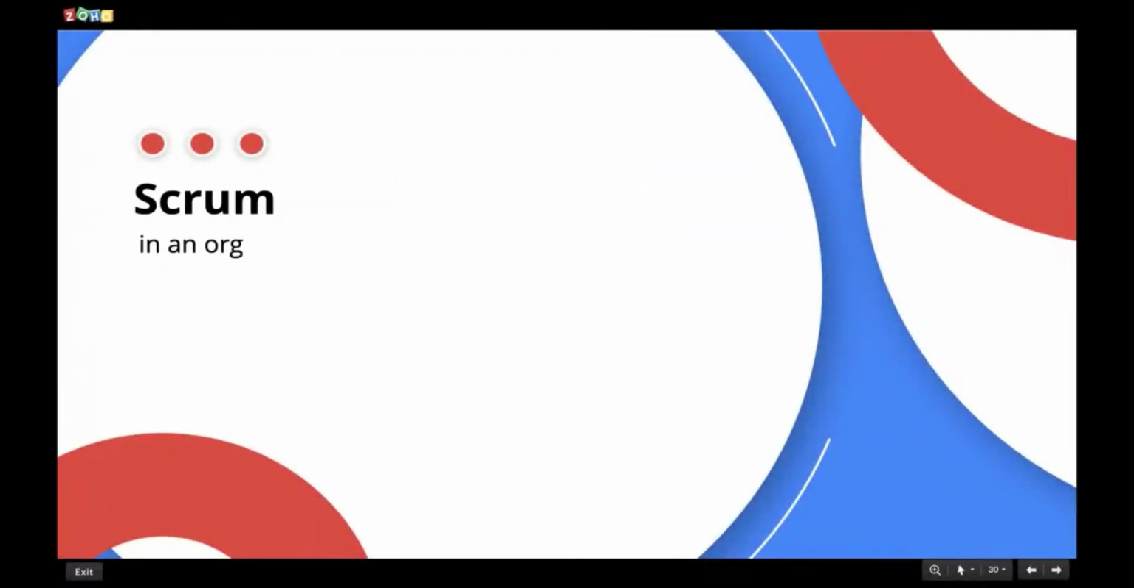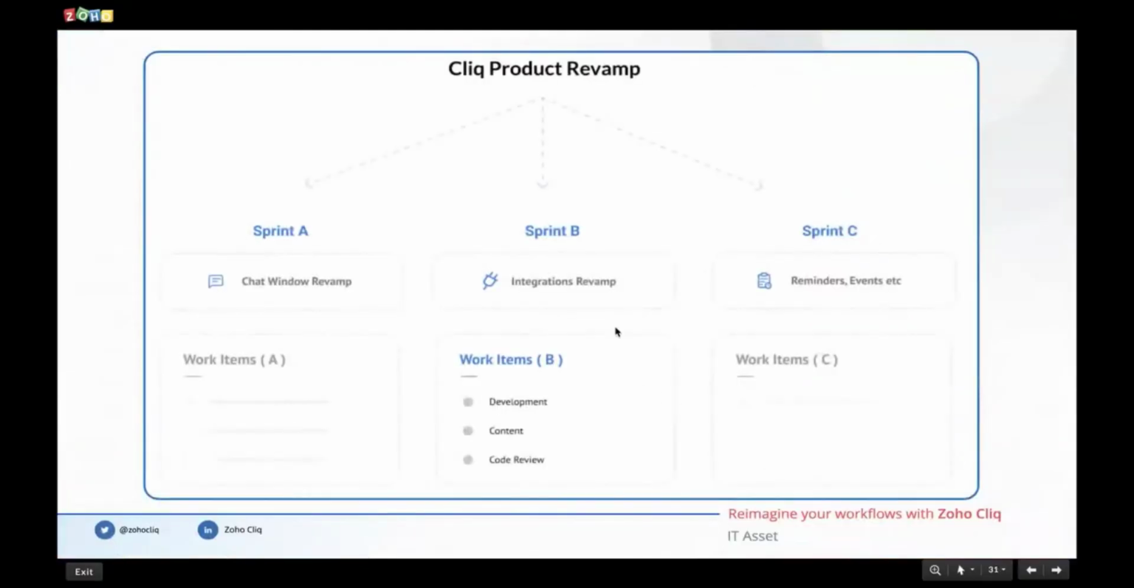So another major workflow we built using Click's platform is the Scrum workflow. For those who don't know what Scrum is, I'll give a brief. It is a way of working in which a larger goal is achieved by breaking it down into a series of smaller goals. Each of these smaller goals are achieved in short durations of 1 to 2 weeks by conducting what we call sprints. So here, the larger goal is to do an overall revamp of Click, and we'll focus on it step by step.